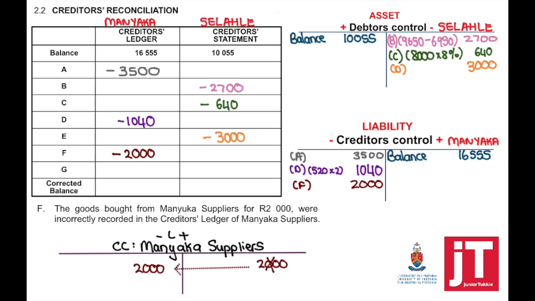So be careful with this one, and here you need to be sure that you know who is actually who. It's just the spelling that was different. It's just how it's pronounced sounds almost exactly the same. This is Manuka suppliers, and that is Maniaka suppliers.